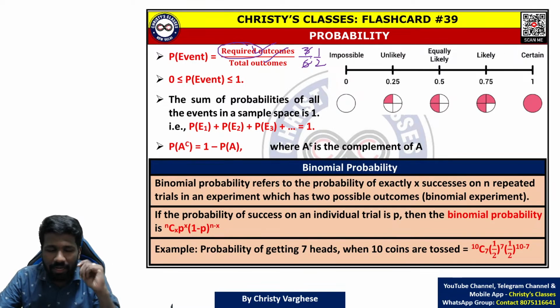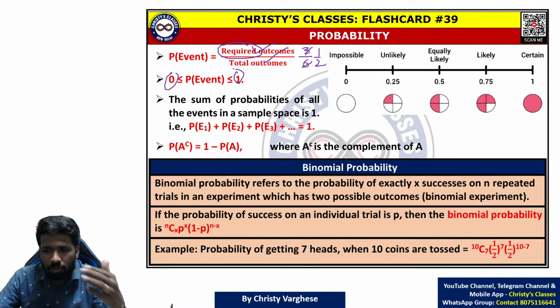So that is an example of the probability classical definition. And probability value will always be between 0 and 1. 0 and 1 are also possible. If the probability of something is 1, that is called a sure event or certain event.